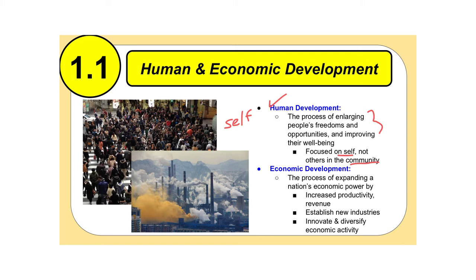And secondly, we have economic development. The definition of economic development is the process of expanding a nation's economic power. And how does a nation go about doing that? It does so by increasing productivity and increasing revenue. A nation can also increase economic development by establishing new industries. This means that a nation invests in research and development. And they can also innovate and diversify economic activity. What this means is not to put all of your eggs in one basket.